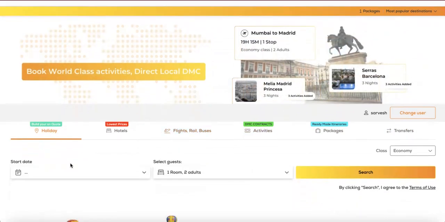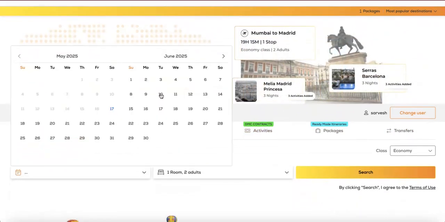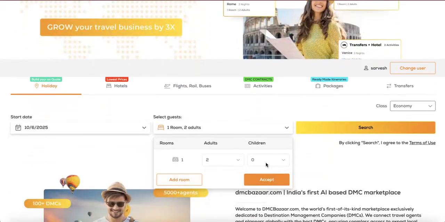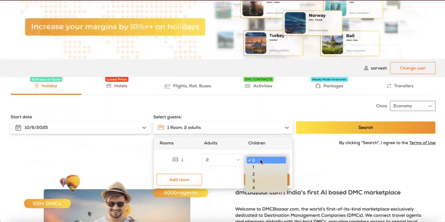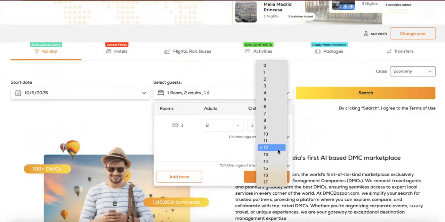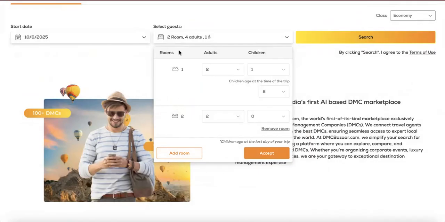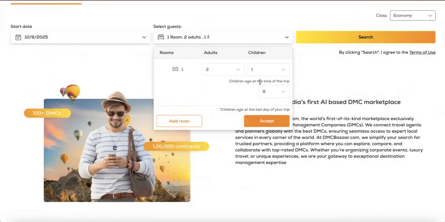Let's build a holiday to Hong Kong. Select your date of travel. Select the number of guests. If you look for 2 adults plus 1 child, for example, you'll get a child age drop-down box. Select the age of the child and simply accept. To add more rooms, feel free to add more rooms. You can book up to 9 passengers on DMC Bazaar.